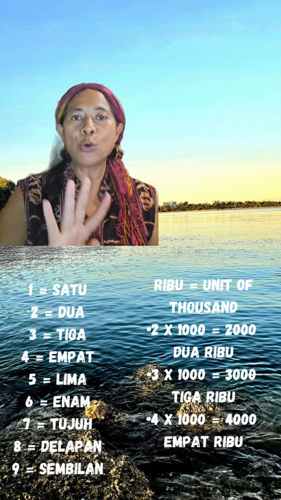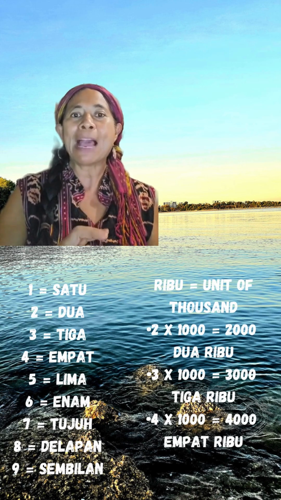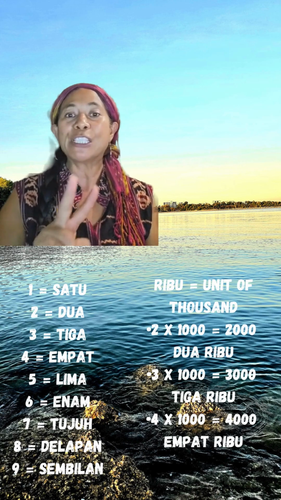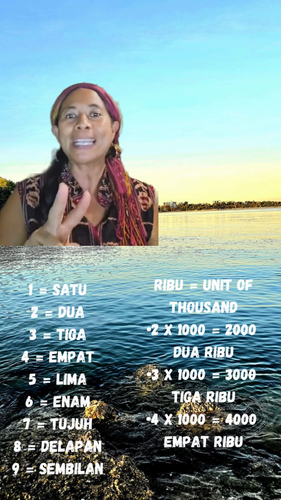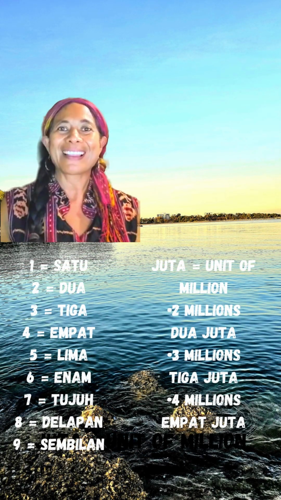Fourthly, we will go to ribu. Ribu is a unit of 1,000. So if for example I want to say 2 unit of 1,000, which is 2,000, we say 2,000. 3 unit of 1,000, which is 3,000, we say 3,000.